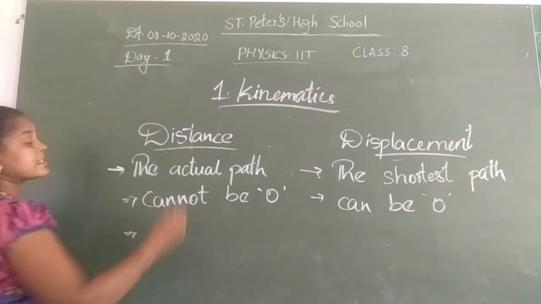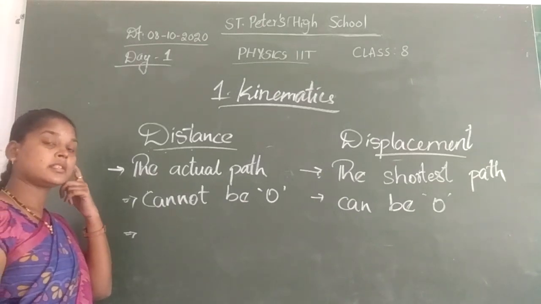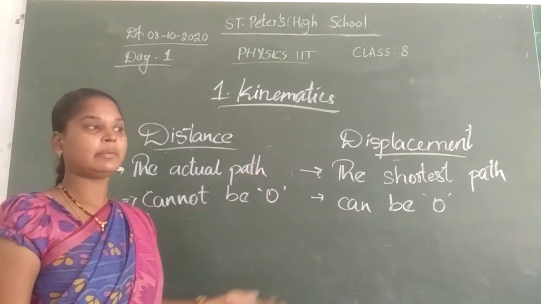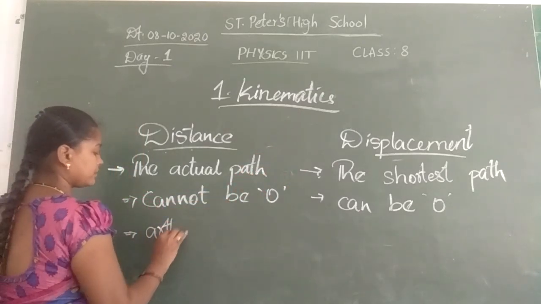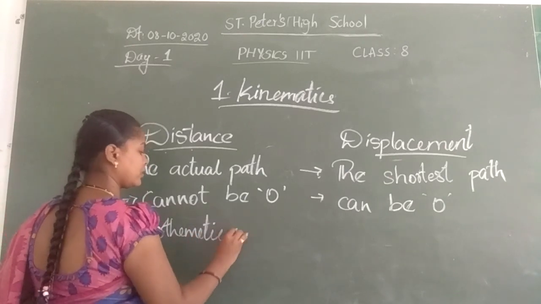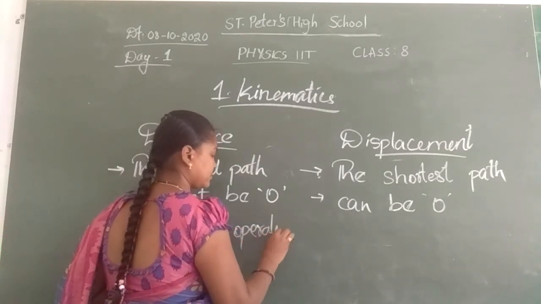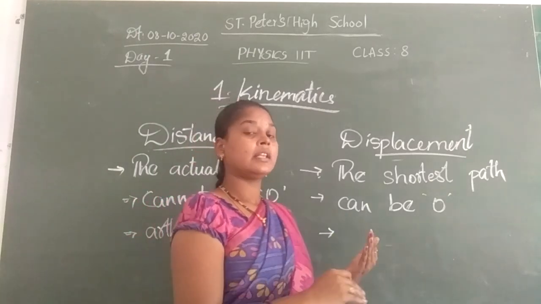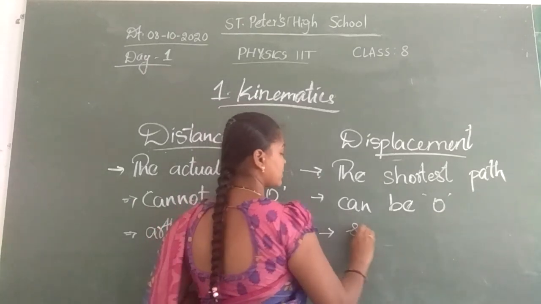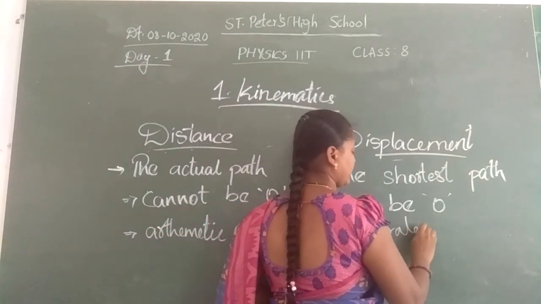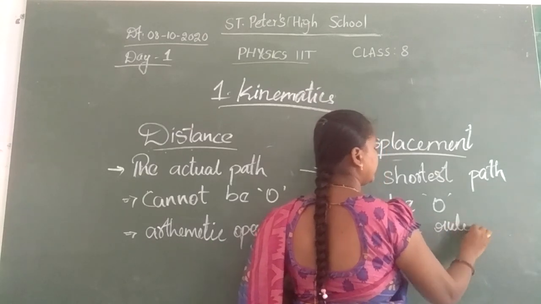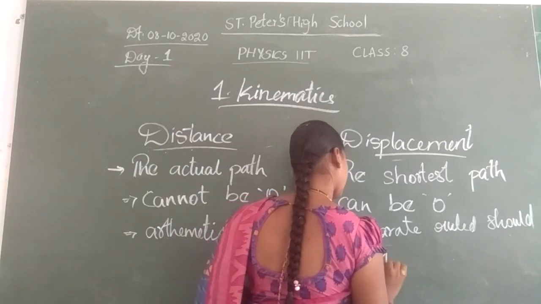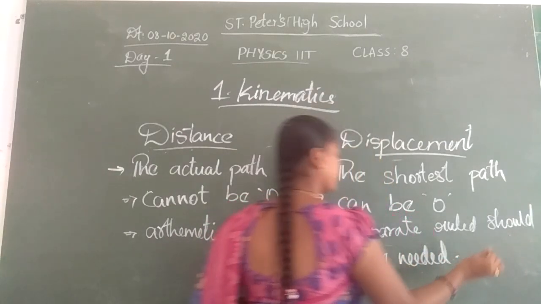Next, distance can be added by arithmetic means. Just now I have said, for example, 5 meters plus 5 meters, it can be done by arithmetic operations. Whereas displacement cannot be done by just normal arithmetic operations. They need some separate rules. Separate rules should be needed.